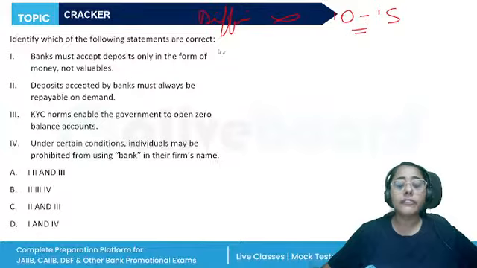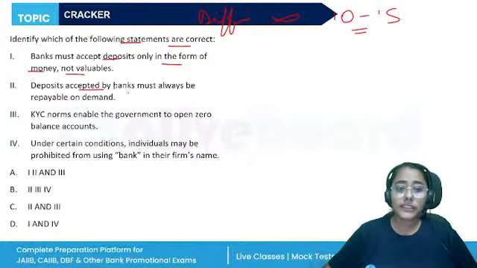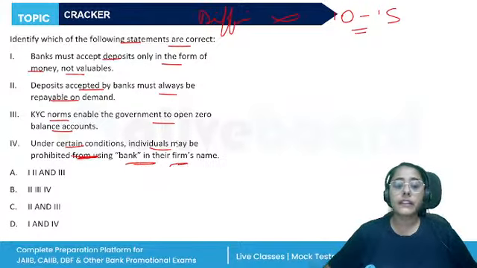All right, so identify which of the following statements are correct. Banks must accept deposits only in the form of money, not valuables. Deposits accepted must always be repayable on demand. KYC norms enable the government to open zero balance account. Under certain conditions, individuals may be prohibited from using bank in their firm's name.